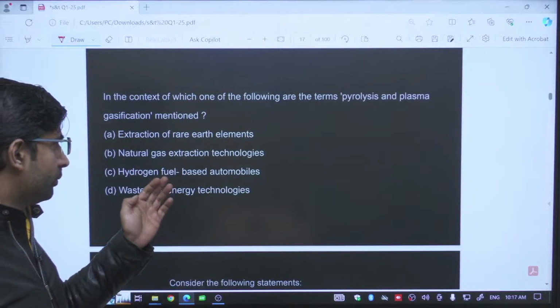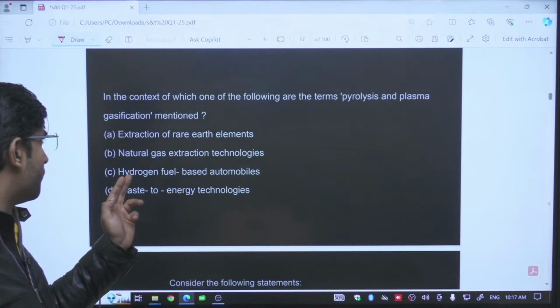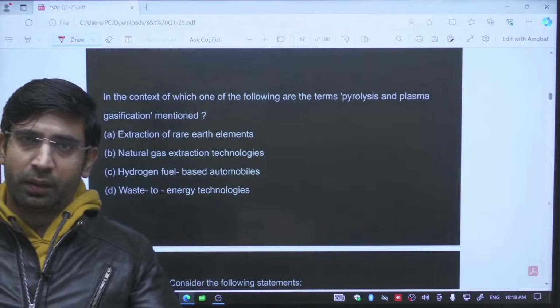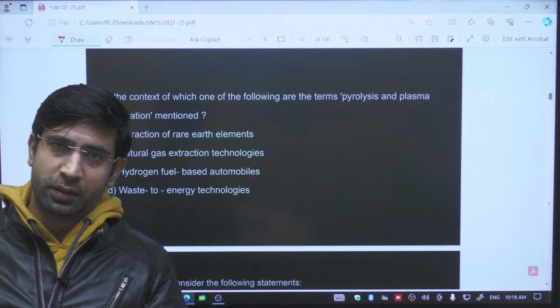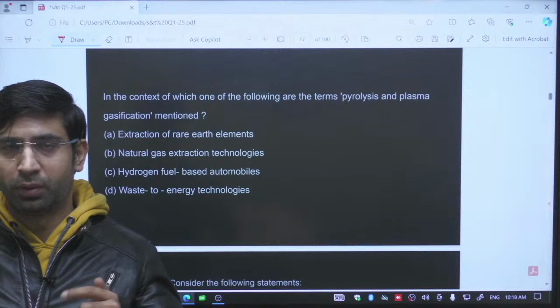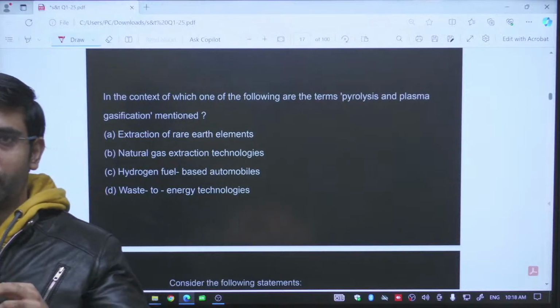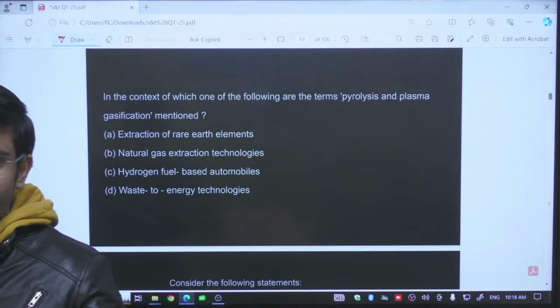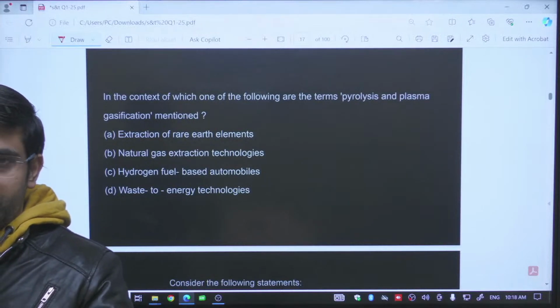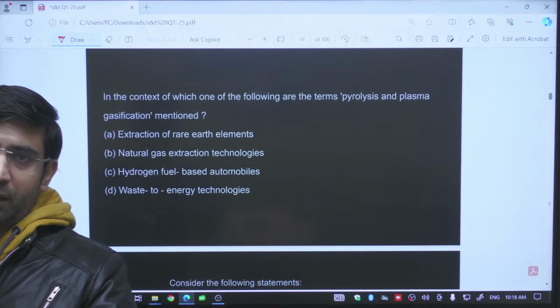Now, next term, plasma gasification. Plasma gasification means the material which you get after pyrolysis is converted into different gaseous molecules. How are you converting this into different gaseous molecules? By heating it with certain gases. For example, after this gasification process, we are getting a syngas.